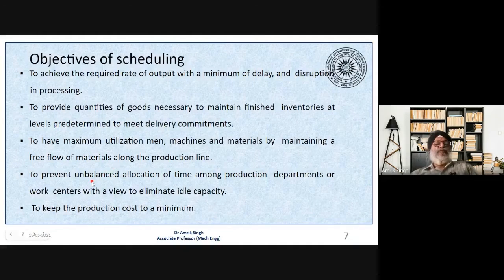The next objective is to prevent the unbalanced allocation of time among the production departments or work centers, with a view to eliminate the idle capacity. So that means no facility should be overloaded, and it should not be underutilized, because if it is underutilized, then the machine will be lying idle, and the cost of keeping that machine will be high. And the last is to keep the production cost to a minimum. So these are the main objectives of scheduling.